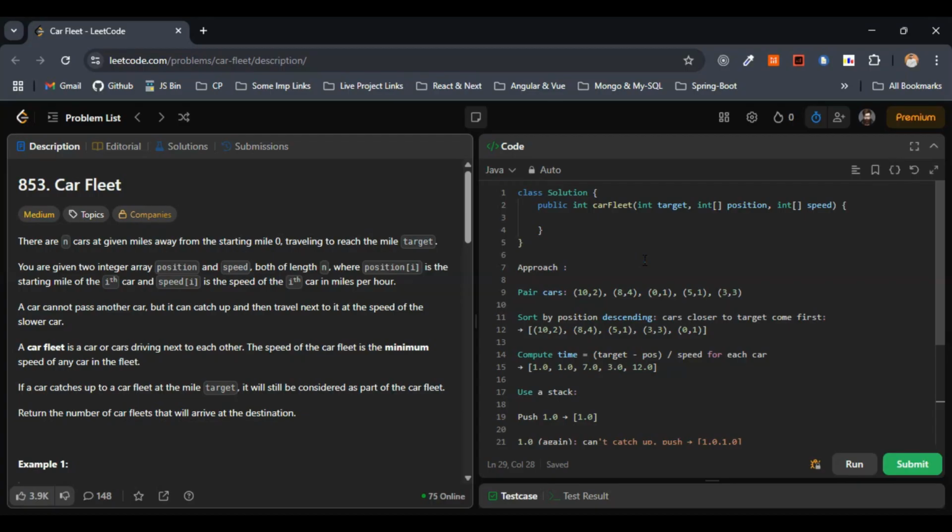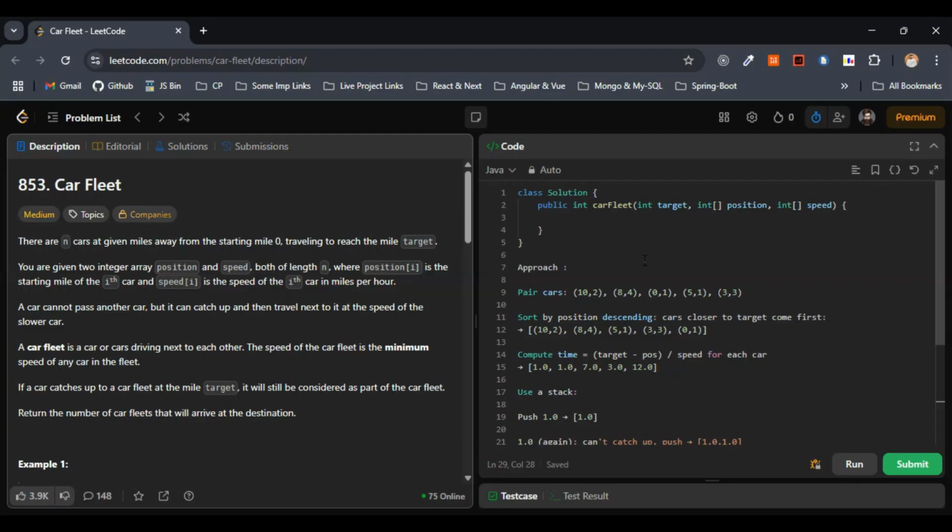Each car moves at its given speed and can't pass the one ahead, but can merge into a fleet if it catches up. So individual cars cannot pass, but they can merge into a fleet. A fleet means a group of cars that merge, and then it can catch up. Then if it catches up, it can reach the target, right?